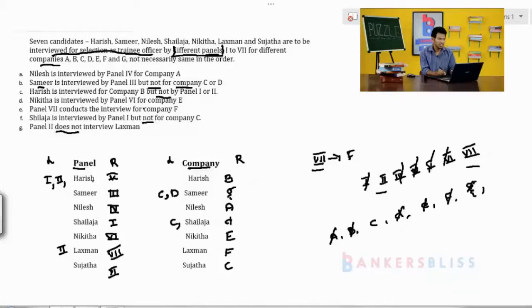So Harish is panel 5th, interviewed for company B. Samir is panel 3rd, interviewed for company G. Nilesh is panel 4, interviewed for company A. Next Shailaja, panel 1st, interviewed for company D, and Sujata, interviewed by panel 2nd, for company C. Is it clear? Then look at the questions they are asking related to this puzzle arrangement.